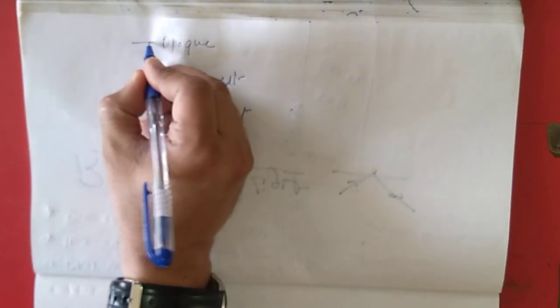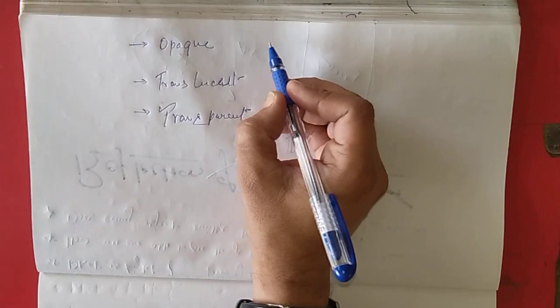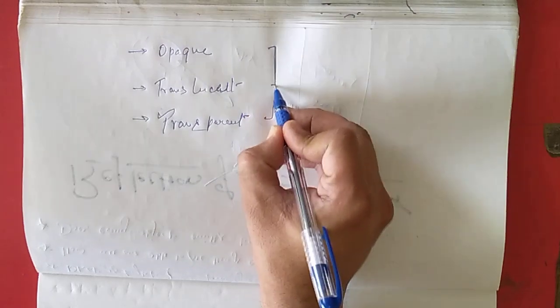So basically, our question in the previous discussion was: as light comes from the source and is incident on an object and bounces back, is the entire energy coming from the source reflected back entirely? Is the total energy reflected back? The answer to this question is no, it is not the same. It depends upon the surface of the object. It depends upon the type of object.